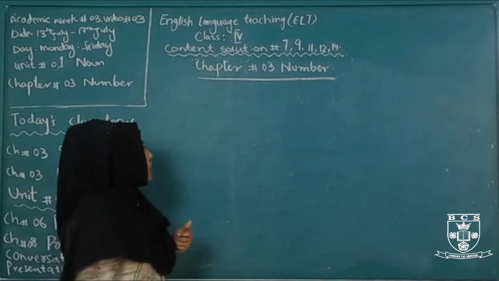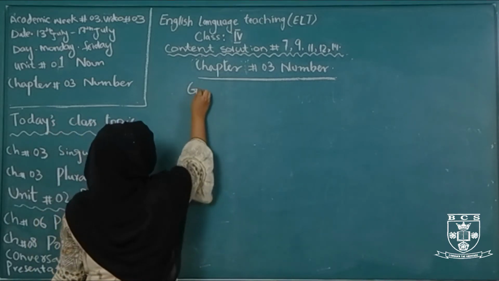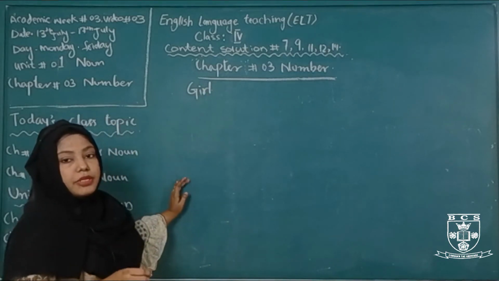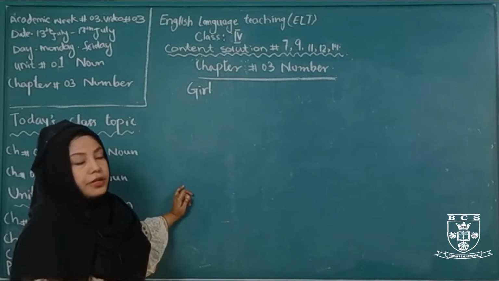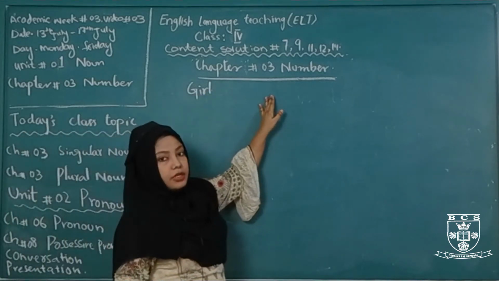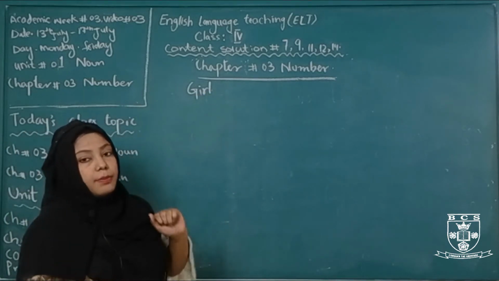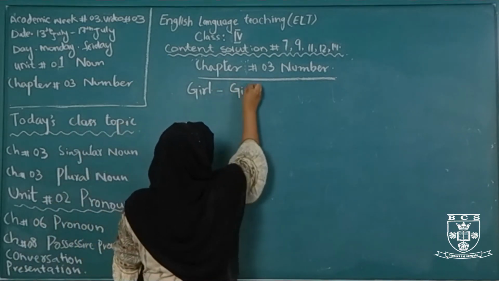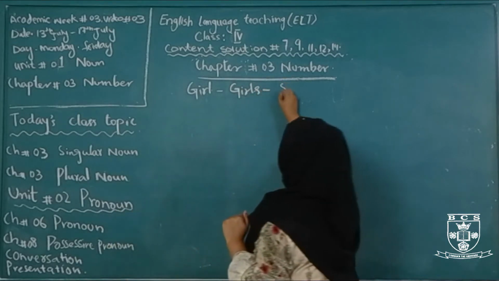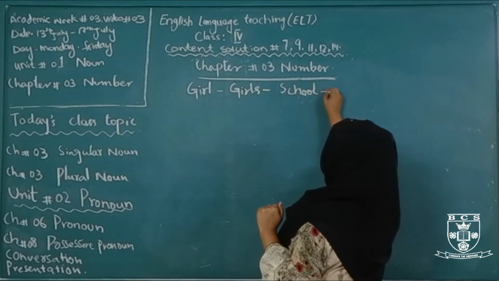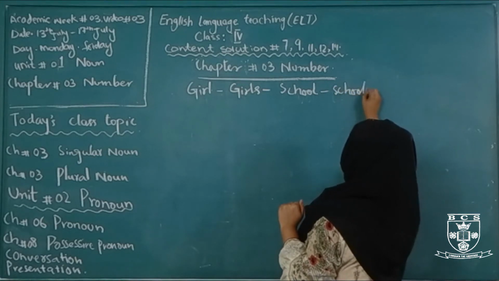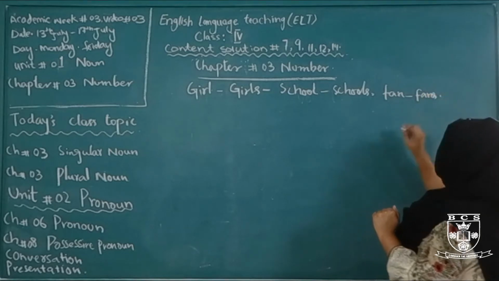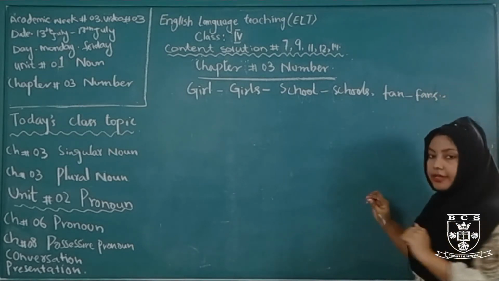For example, girl. How many girls are there? It is a singular girl. Singular means one, plural means more than one. Number shows whether the noun is in a singular condition or in a plural condition. For example, girl, girls, school, schools, fan, or fans.